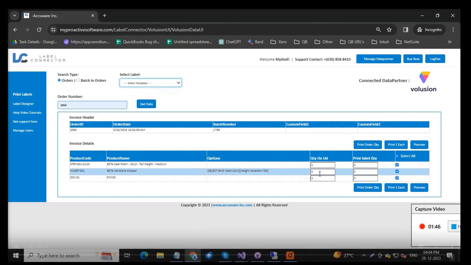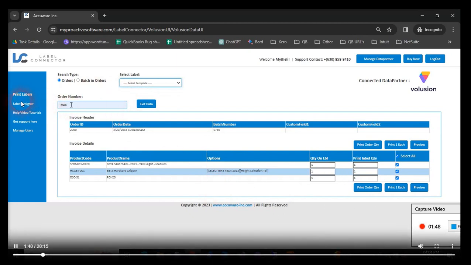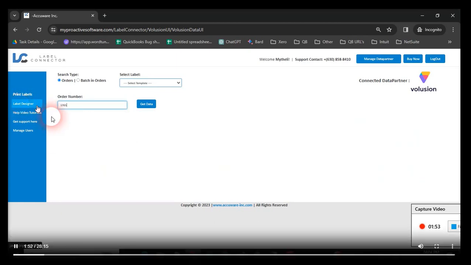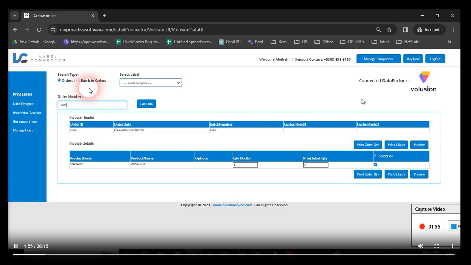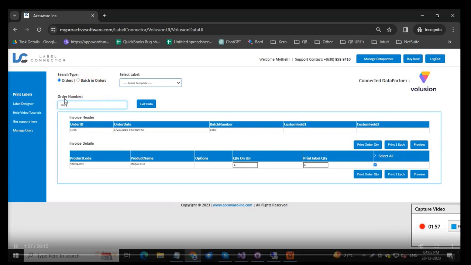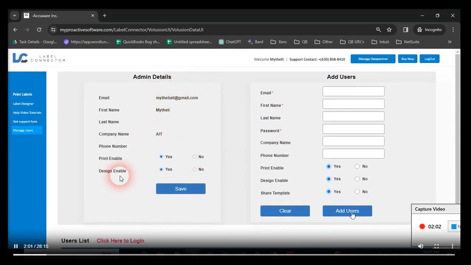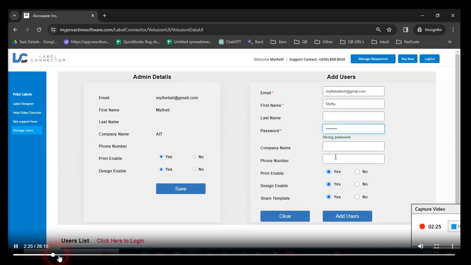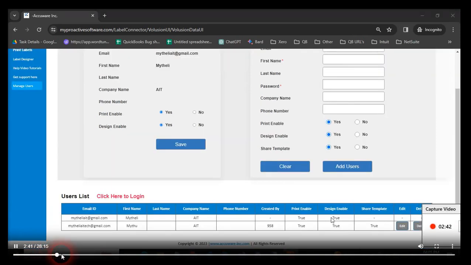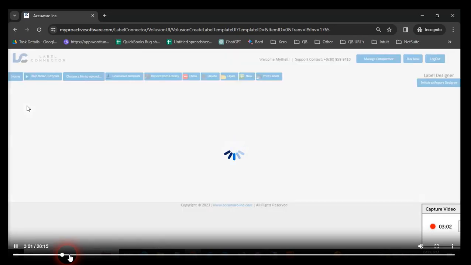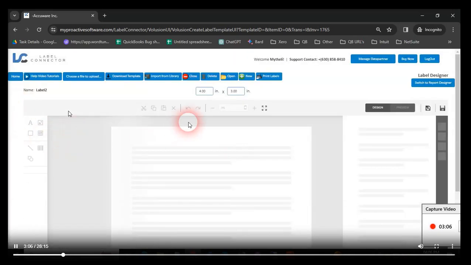You have to design a label template, so you go to our label designer here to create a new label design. But you can search on order numbers or batching of orders. You can create new users, so you don't have to stay with the admin account. You can create your own non-admin user under our Manage Users section, so you don't have to be letting them use the admin account.